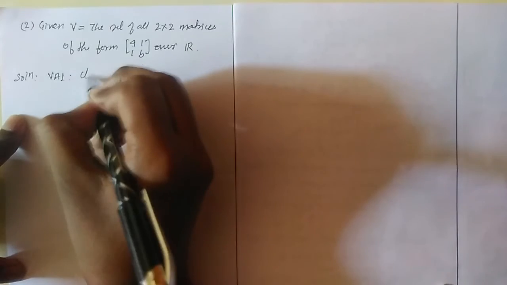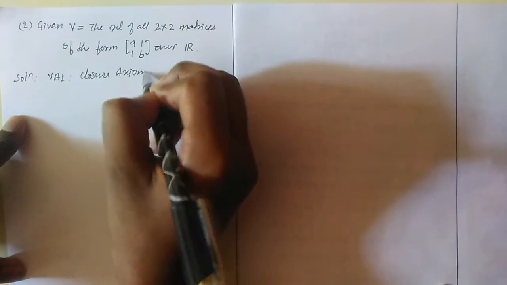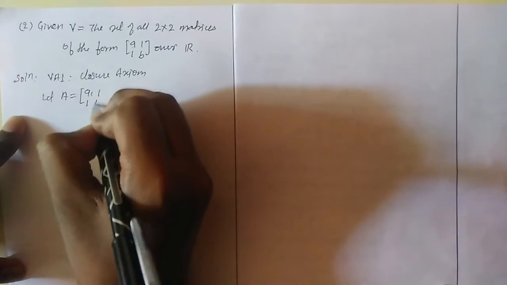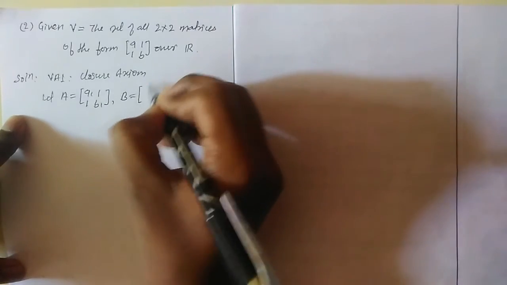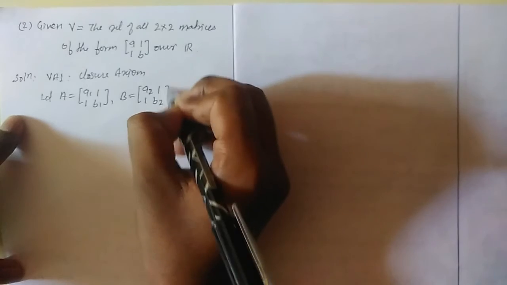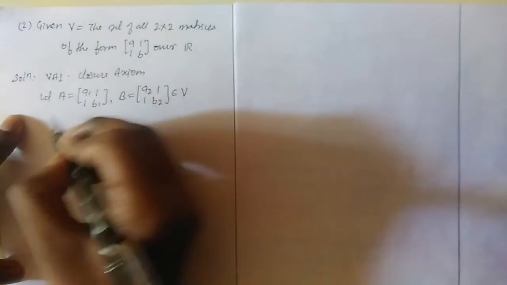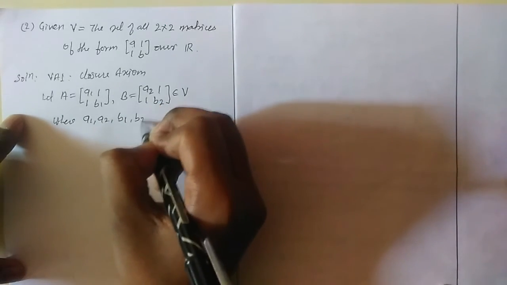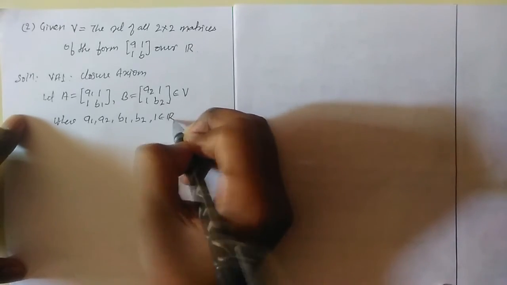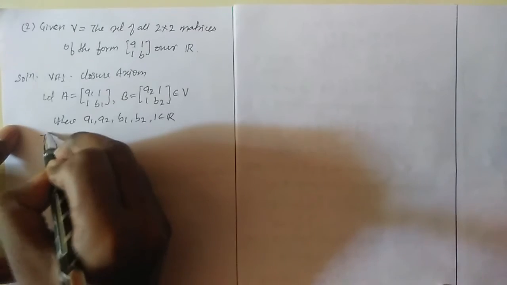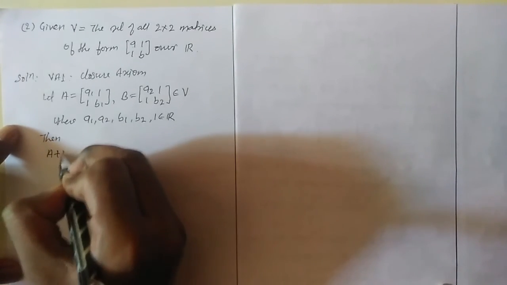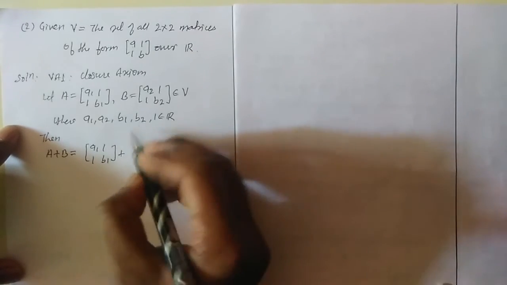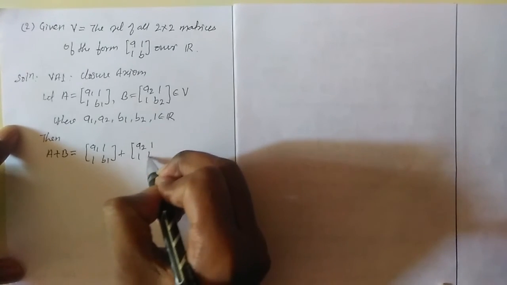V A1 closure axiom. So let matrix A be A1 1 1 B1 and matrix B be A2 1 1 B2, which belong to V, where A1, A2, B1, B2 and 1 are in R. Then we verify the closure axiom A plus B. Your matrix A is A1 1 1 B1 plus A2 1 1 B2.